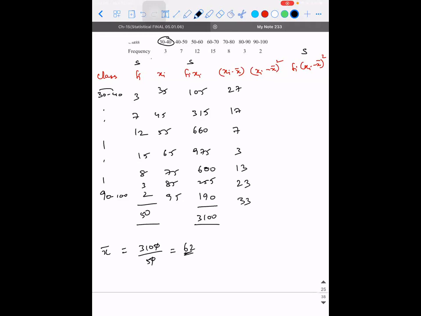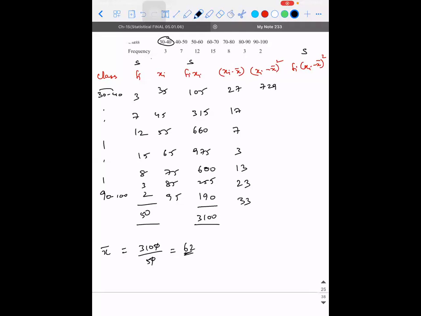So 27 square is how much? I think it's 729, sir.